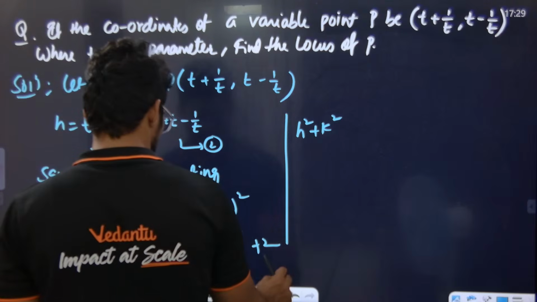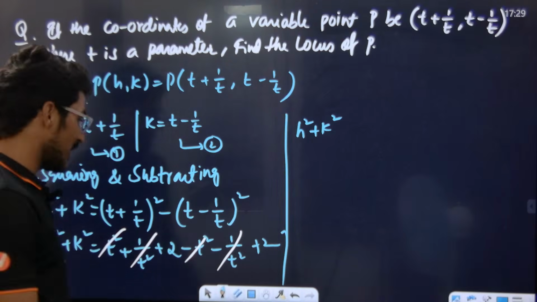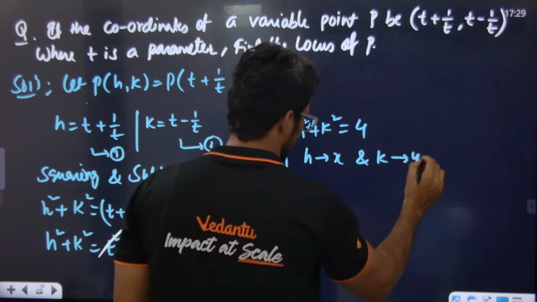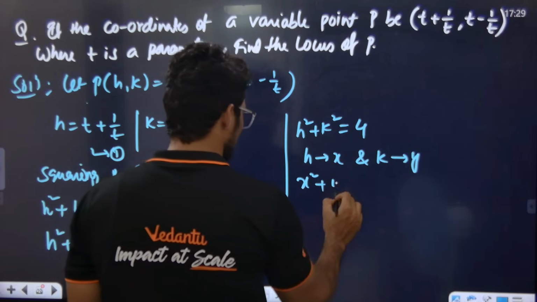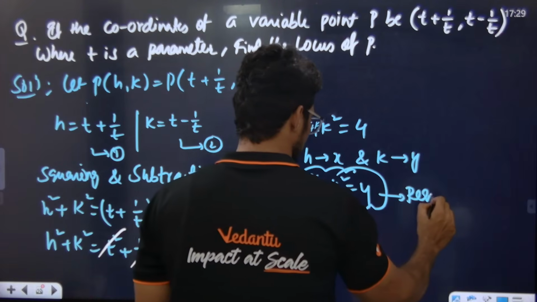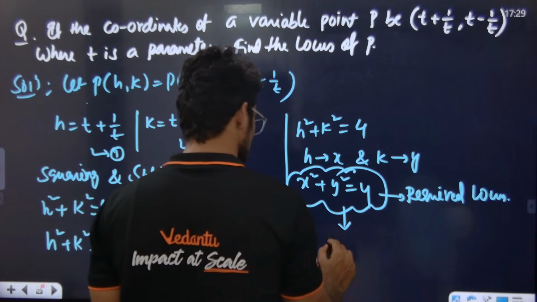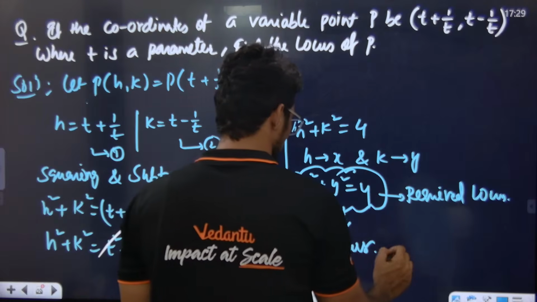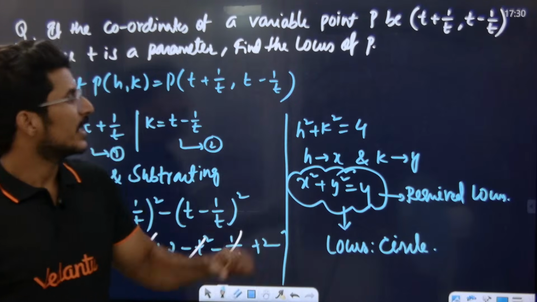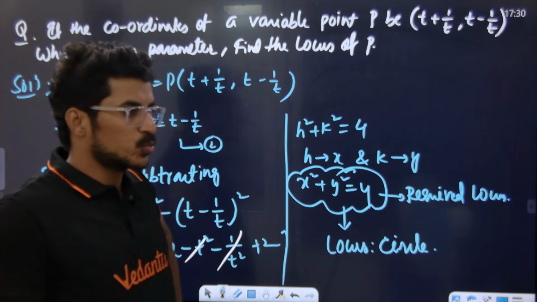Listen to the class, everyone. h square plus k square is equal to 4. Now h will be replaced with x and k will be replaced with y. So again x square plus y square is equal to 4. This is the required locus. So what is this? What does this equation represent? Again a circle. This is representing a circle. The moving point has a locus that is a circle. Understood? Yes or no? Yes.